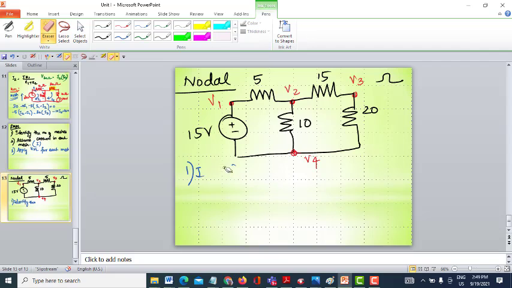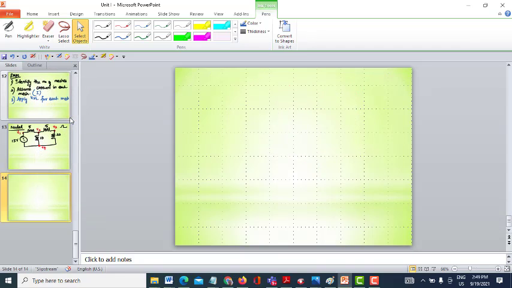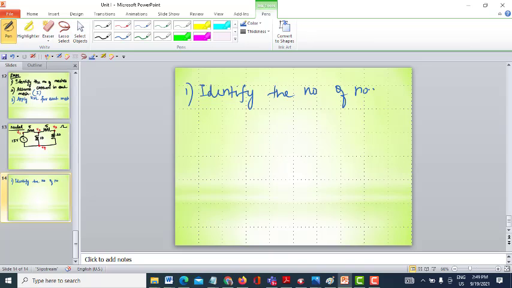We have this. Let me take it in the next slide. Let me write the equations here. So step number 1 is to identify the number of nodes. I'm sorry, I said mesh. Then assume potentials for each node.